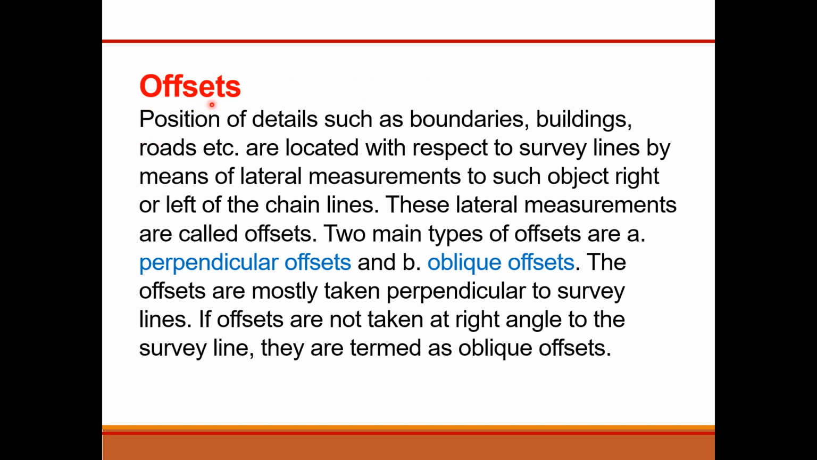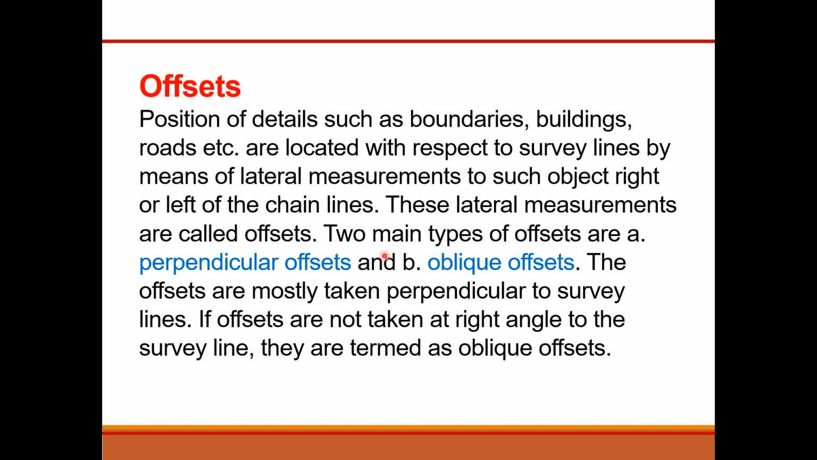Now the section named offset surveying has started. First of all, the first definition is offsets. The positions of details such as boundaries, buildings, and roads are located with respect to the survey lines by means of lateral measurements to such objects, right or left of the chain lines. These lateral measurements are called offsets.